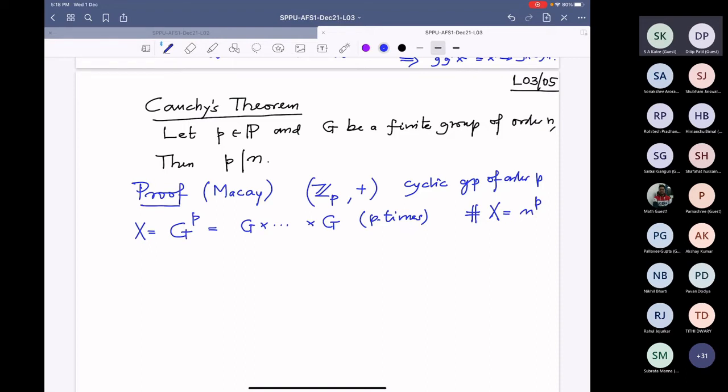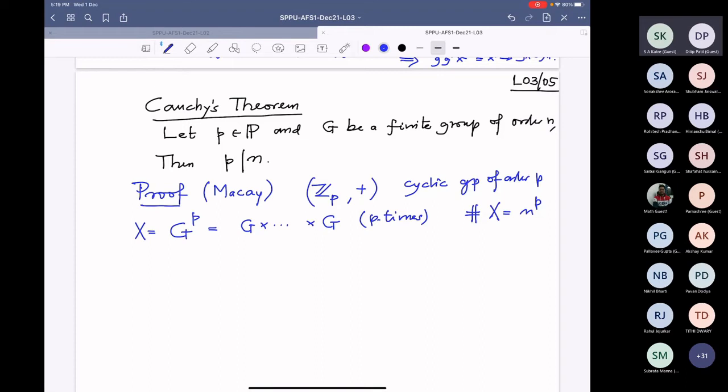I consider the elements... so the action I want to write on these tuples. I will denote this Z mod P, a little bit careful with the notation.